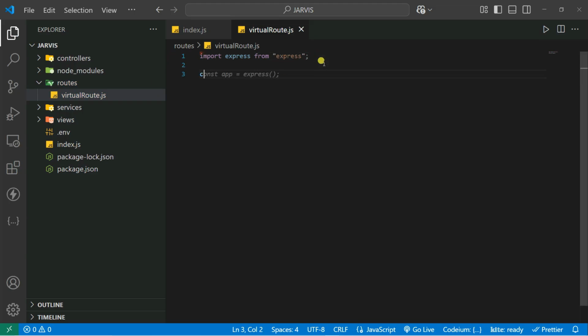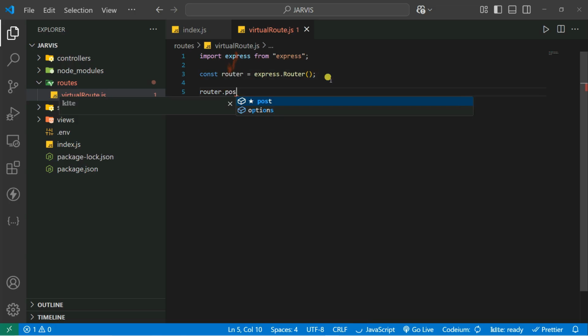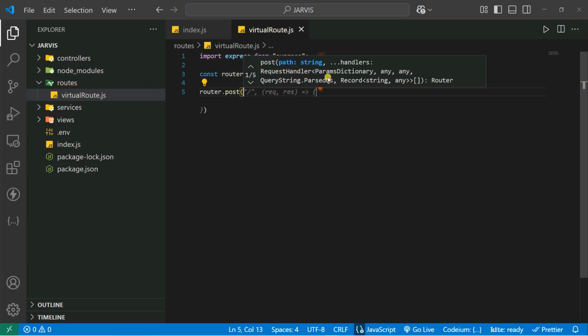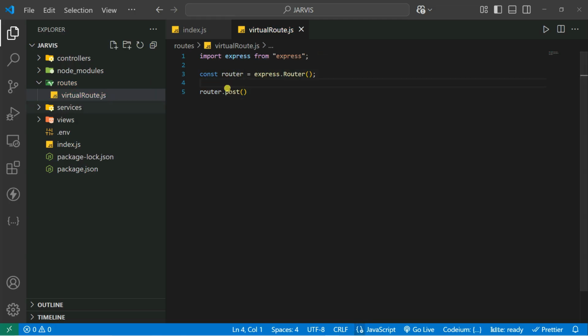Sorry for the interruption. Now let's create the router. Let's say const router is equal to express.Router, so we create an instance of that. After that, I'm simply going to use router.post, because we're going to hit a post request to our server, and inside this post request I'm going to give it one name, let's say assistant, like that, because spelling should be correct.